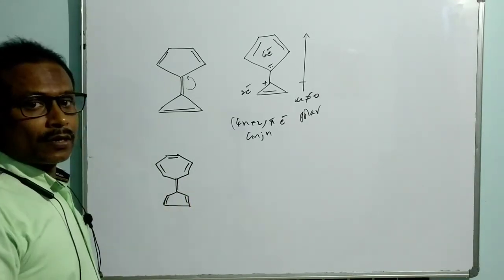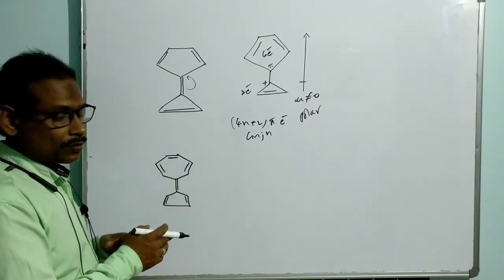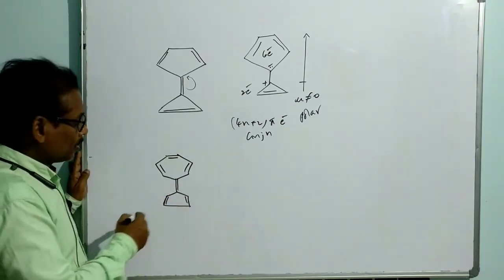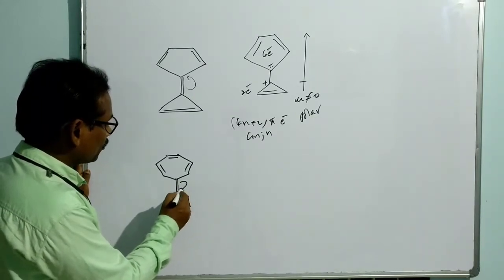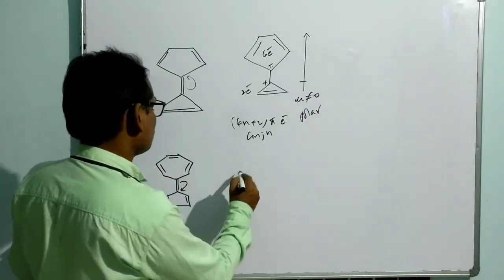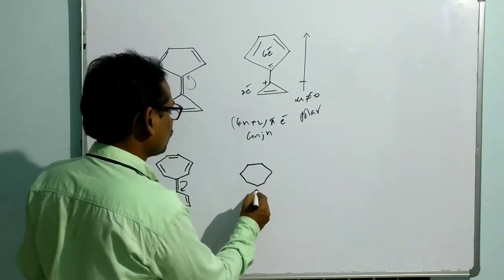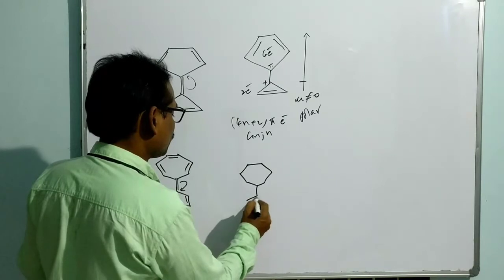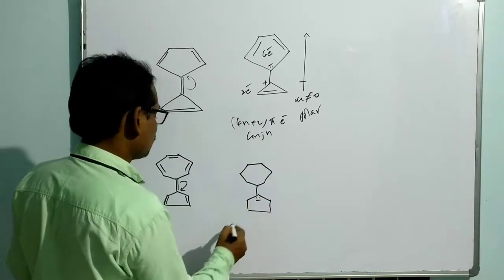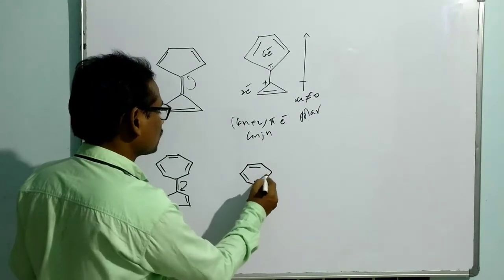This is the way the two rings are conjugated. Once again, in order to get aromaticity, both cycles try to achieve it by shifting this middle pi bond. If it is shifted down, then this gets a negative charge and the upper one gets a positive charge. So it becomes like this: here it is negative and the upper one is positive, and the remaining bonds are as such.